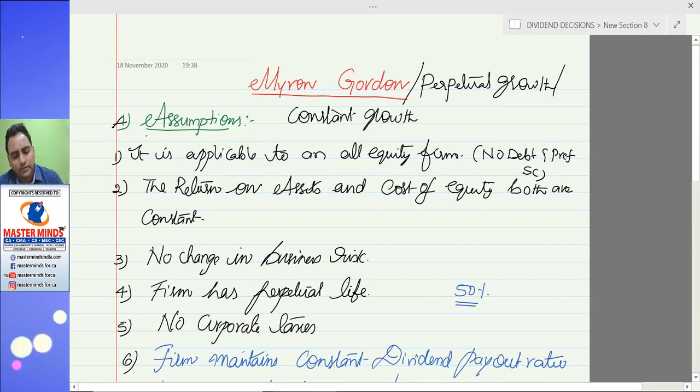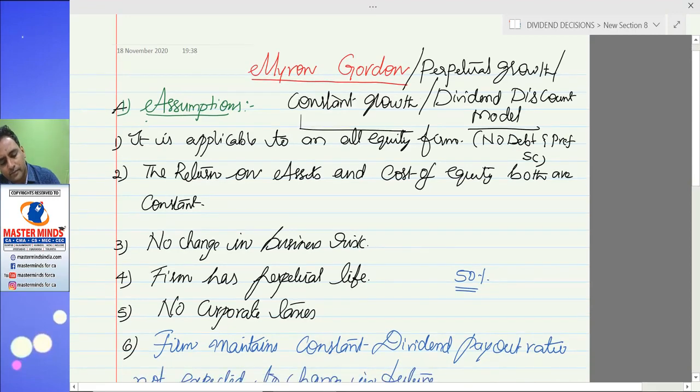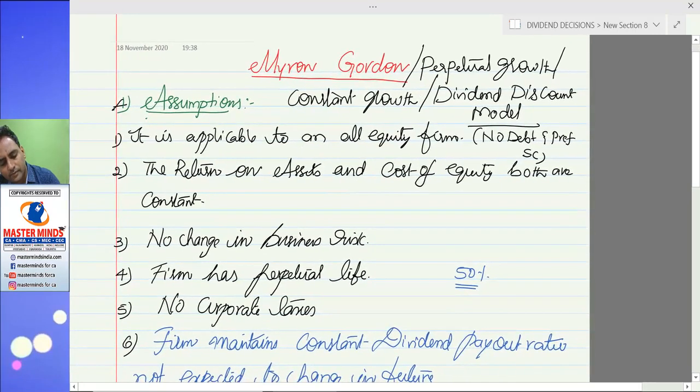Some people call it the dividend discount model.